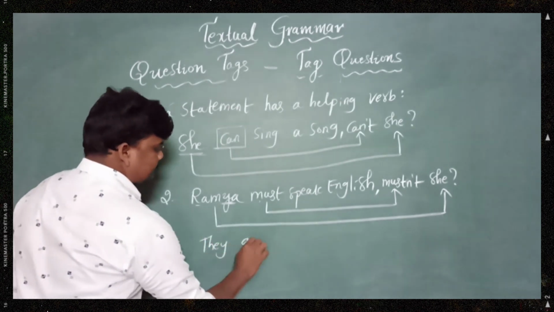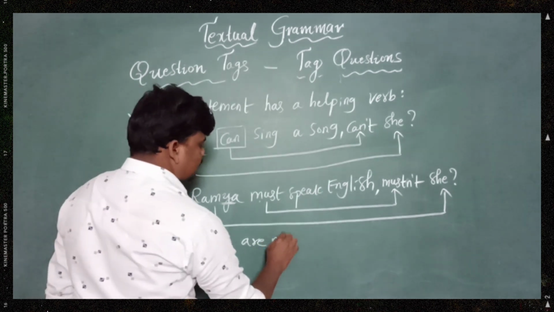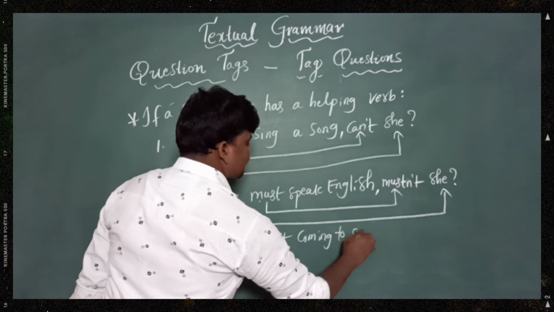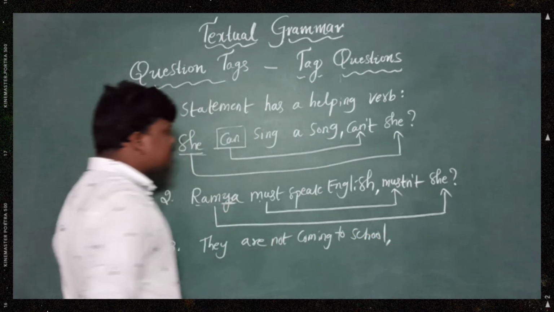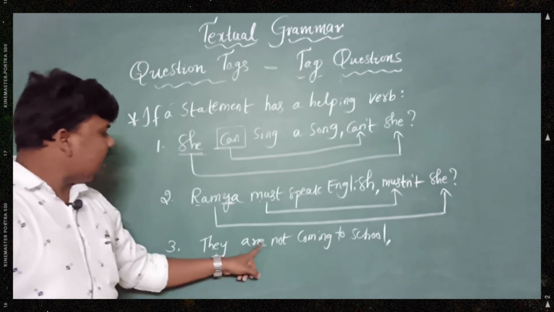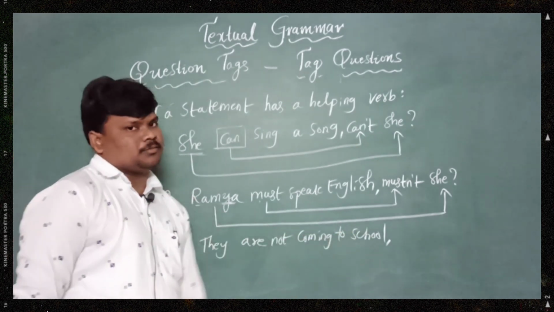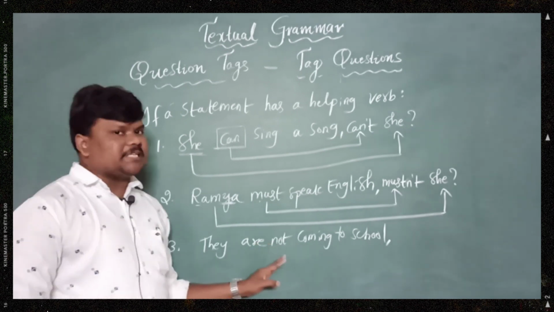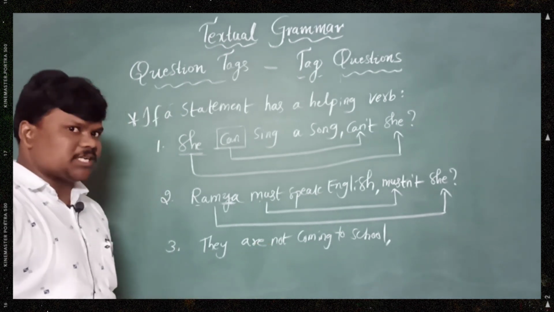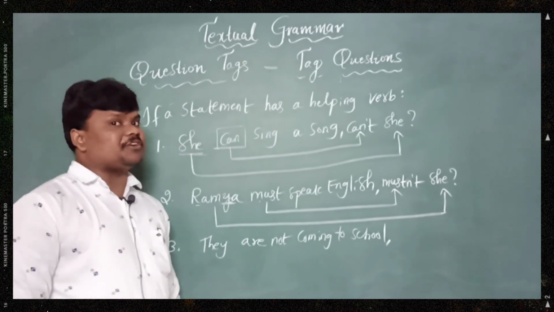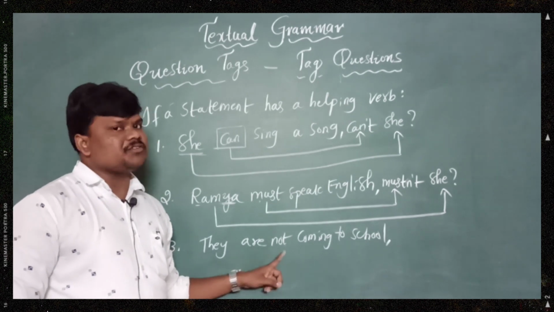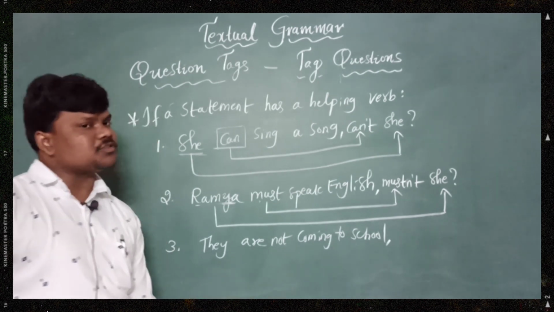They are not coming to school. Let's look at the statement. They are not coming to school. Try to identify whether it is a positive or negative statement. How can we identify whether the sentence is positive or negative? With the negative words like no, never, not. So absolutely this is a negative statement.